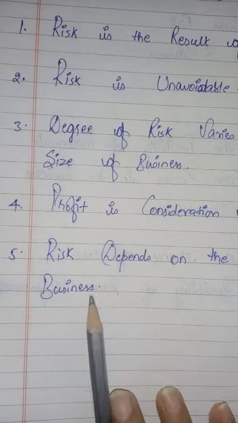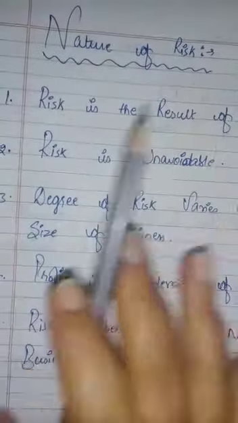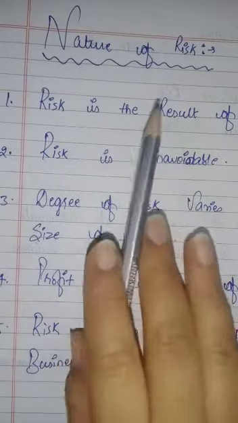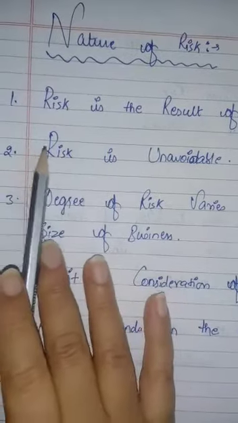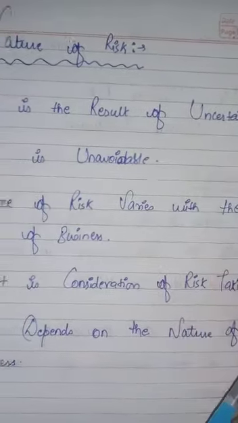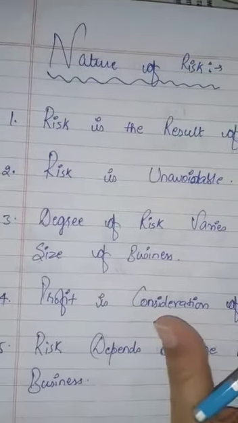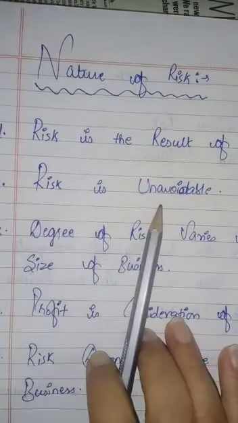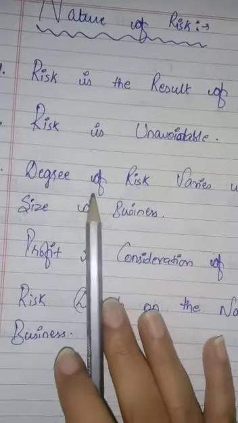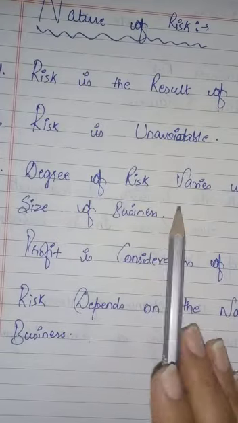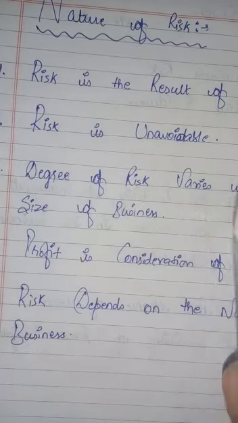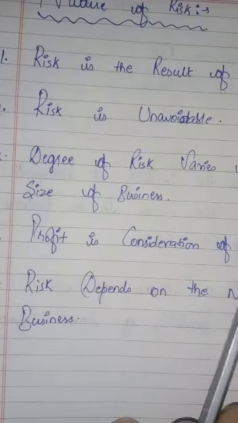So we have studied business risk. Business risk is nothing more than the possibility of loss. And the nature of business risk we have studied. It is the result of uncertainties, because business is related to the future and the future is uncertain, and we cannot avoid that. Risk is also unavoidable. Third is the degree of risk varies with the size of business. If the size of business is small, the risk will be small. If the size is big, the risk will be big. And profit is the consideration of risk taking.